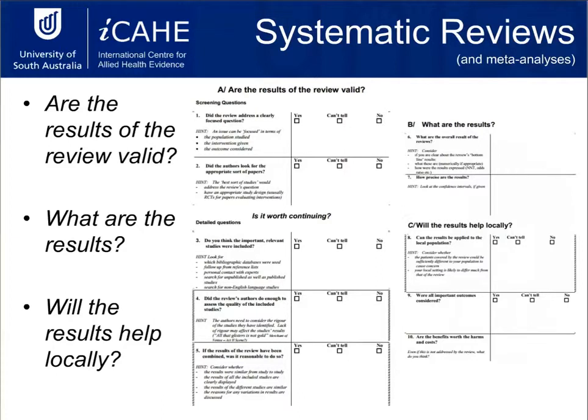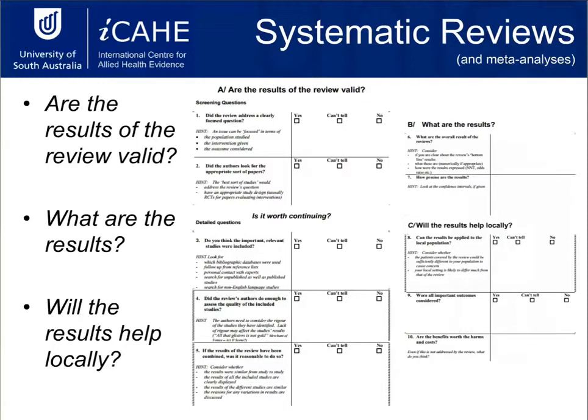So, did the review address a clearly focused question? That will tell you whether they've used a PICO before they've gone in and looked at their search. So can you clearly identify who the population was? Can you clearly identify what intervention they're looking at? And can you clearly identify whether or not there was a comparator that they were trying to examine? And also, what were the outcomes that they were looking to get?